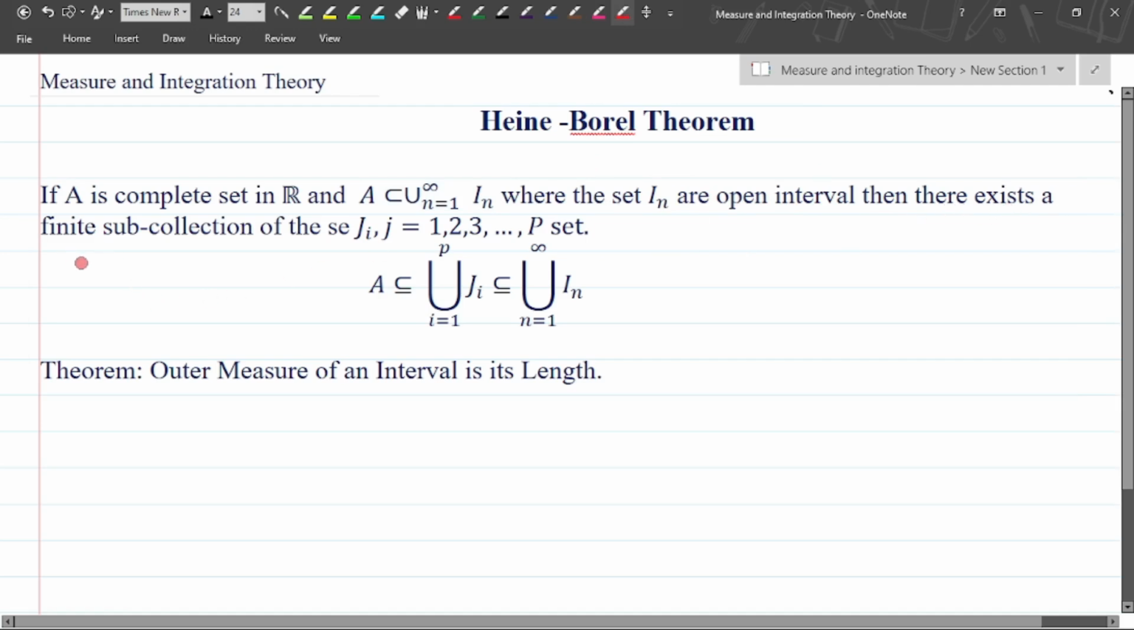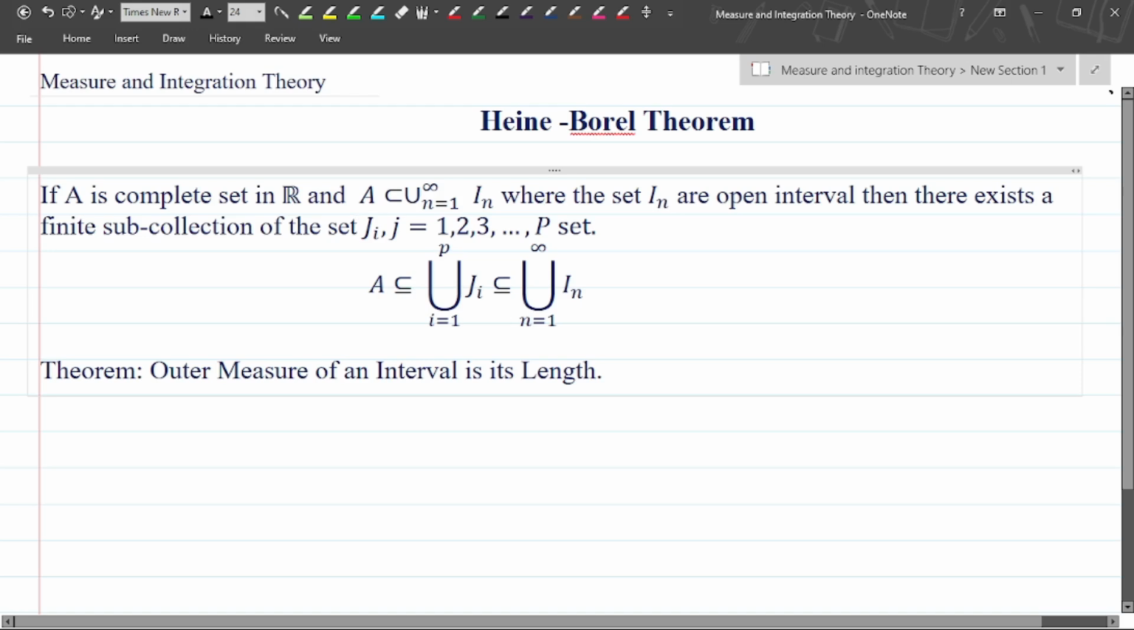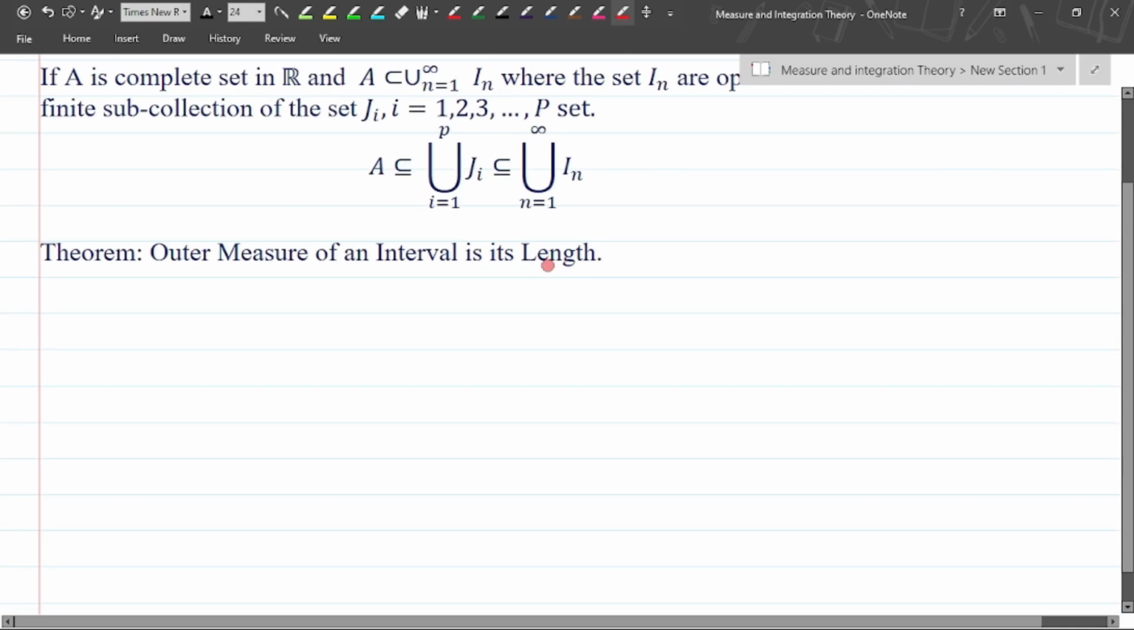Then there exists a sub-collection of these sets, J_i, where i belongs from 1 to p, some finite number of sets. So basically, this is the set that we have. A is complete in R, and it is contained in the union over i from 1 to p of the sets J_i, which are subsets of the interval. So basically, this is the Heine-Borel property of intervals.